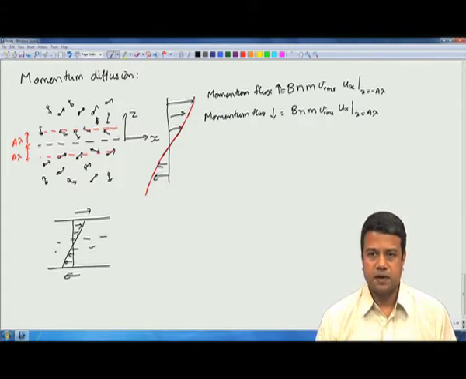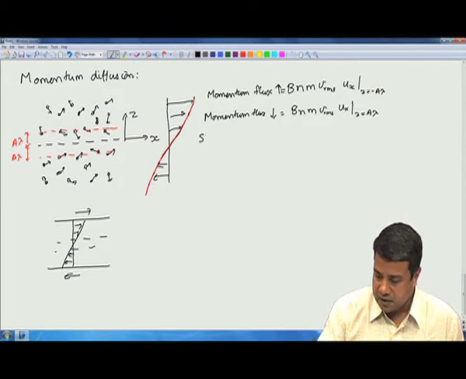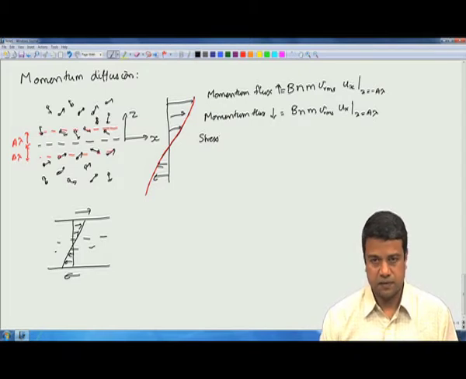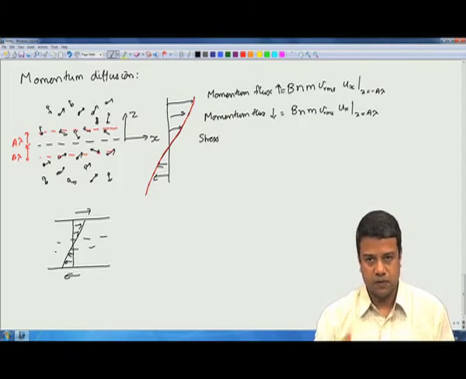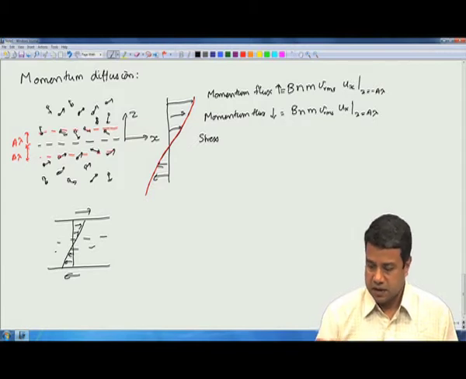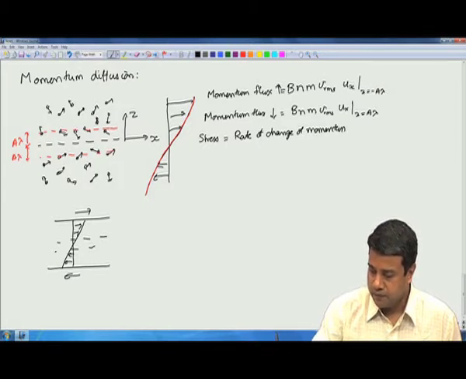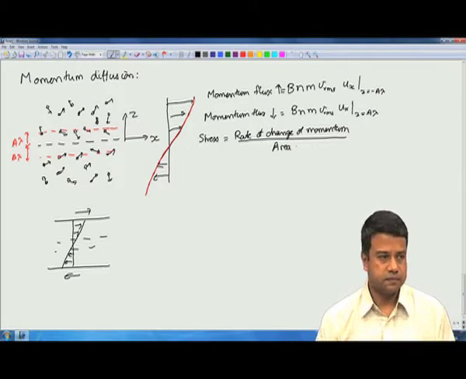Now, what is going to be the stress due to this transport? The stress on the surface, on the volume below the surface, is equal to the rate of change of momentum per unit area.